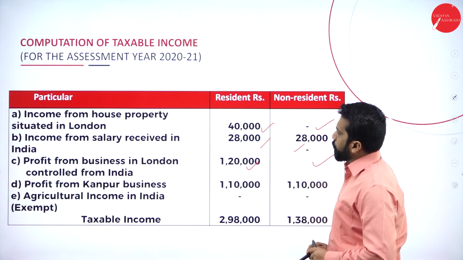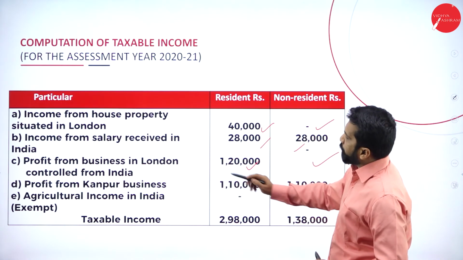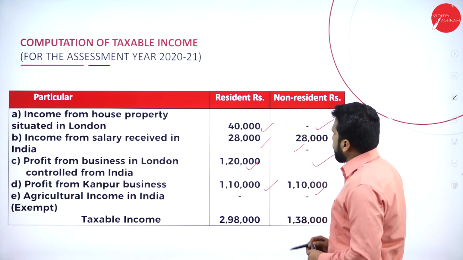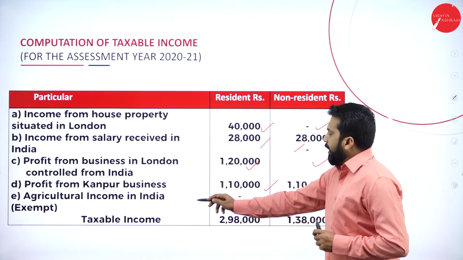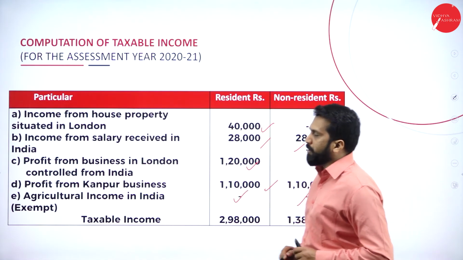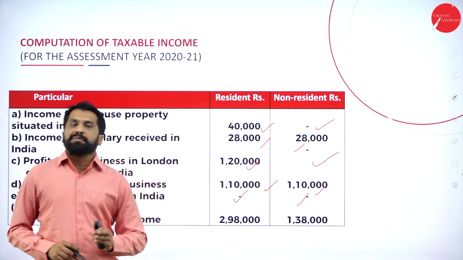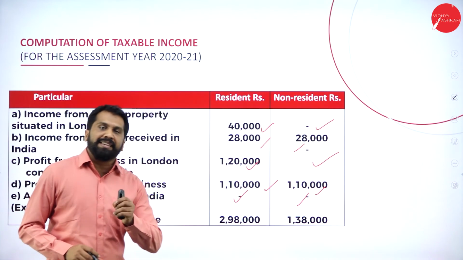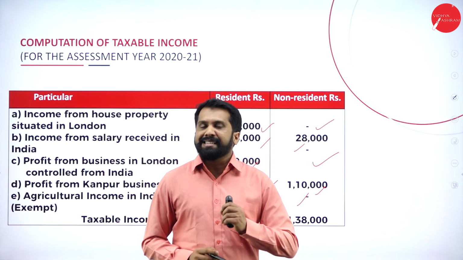Profit from Kanpur, taxable, taxable. Kanpur is in India. And the last one, agriculture income in India and dividend from Indian company. These two we always call exempted.